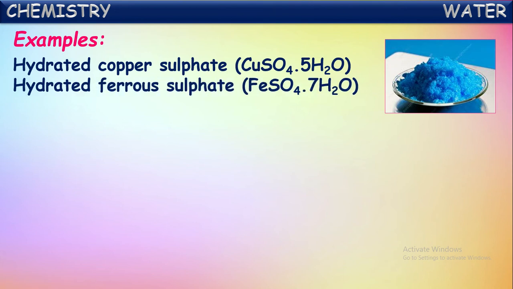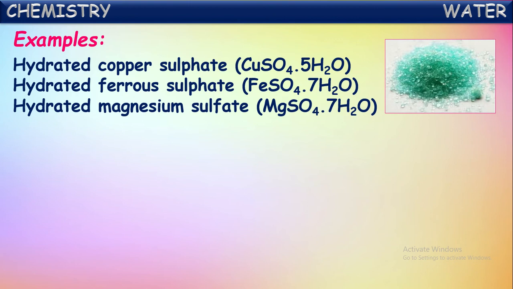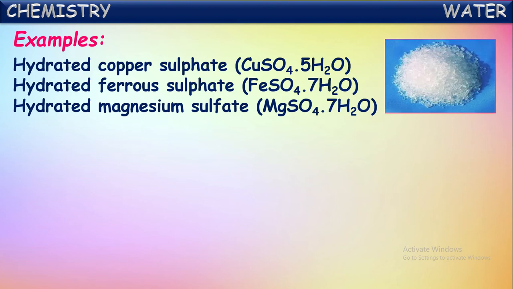Let us see one more: hydrated ferrous sulfate. See, it is also in crystalline form like our sugar and salt, isn't it? It contains a certain number of water molecules, so it gets a particular green color. It is called hydrated ferrous sulfate. One more salt: hydrated magnesium sulfate. It is also one of the hydrated salts. It has white color.